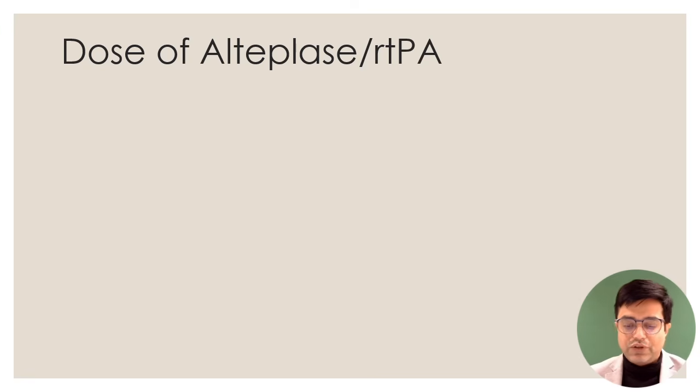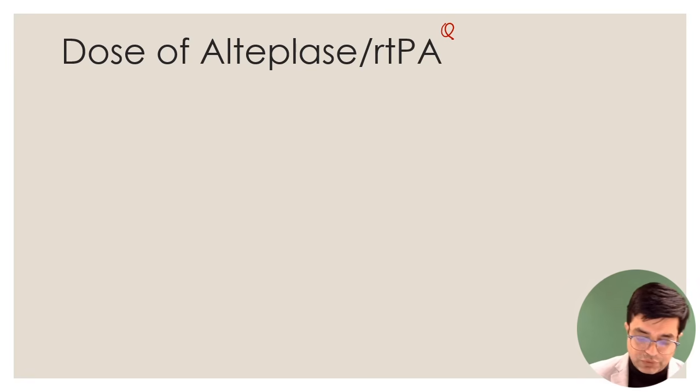Now, talking about the dose of alteplase or recombinant tissue plasminogen activator, it has been asked. If you look at the recent papers, dose has been asked in FMG exam. In an old question as a numerical, it has been asked in NEET PG also. So what is the dose of alteplase which is recommended? Remember that whenever you have to do thrombolysis, IV route should be used. When you are using IV route, 10% dose will be given bolus, 90% will be given as infusion over 1 hour.